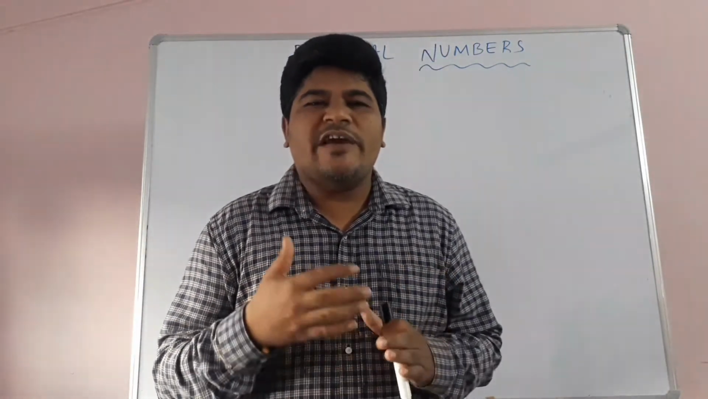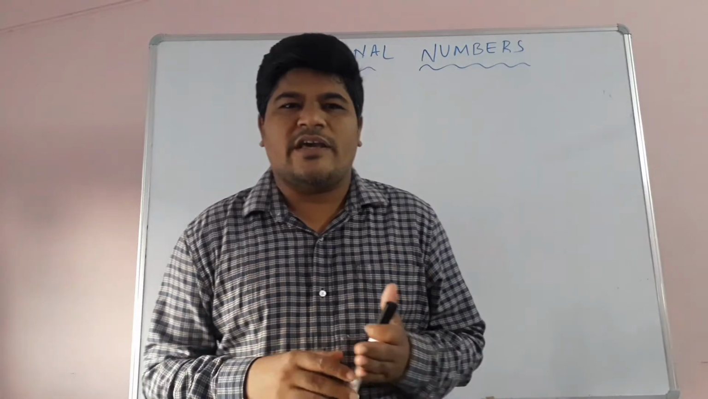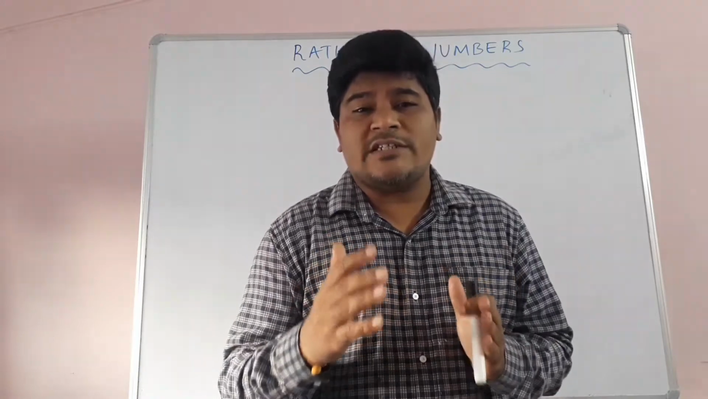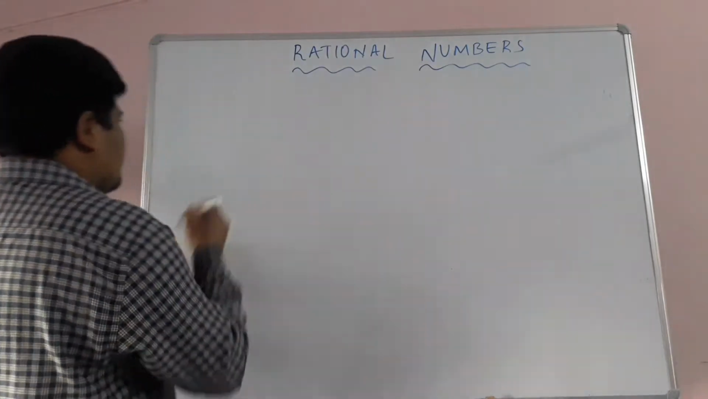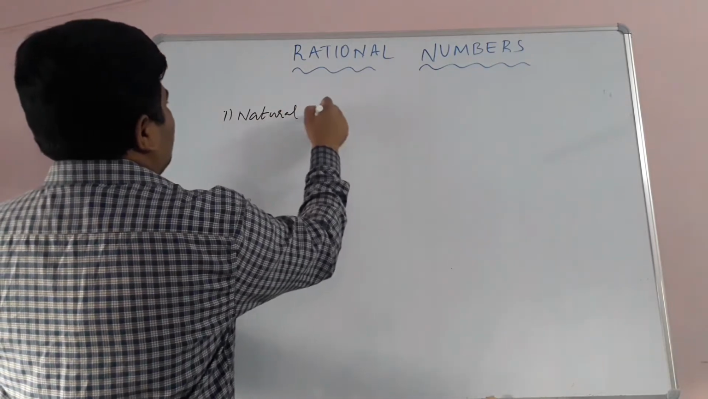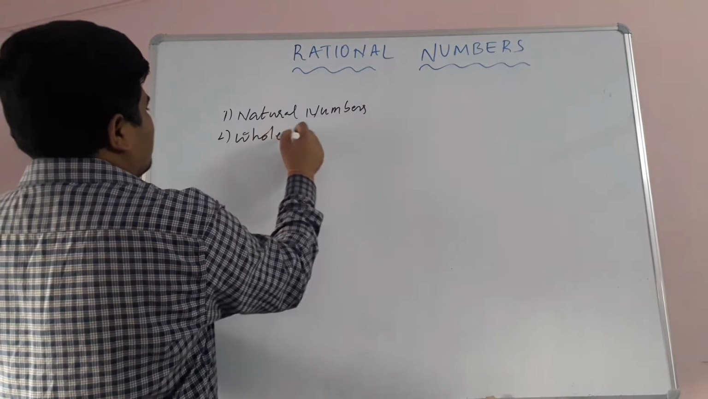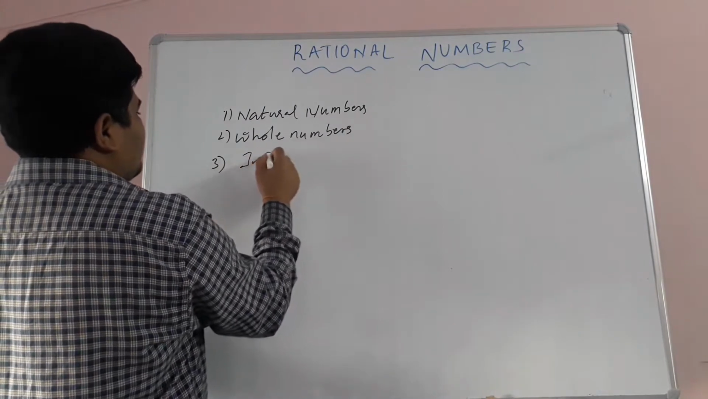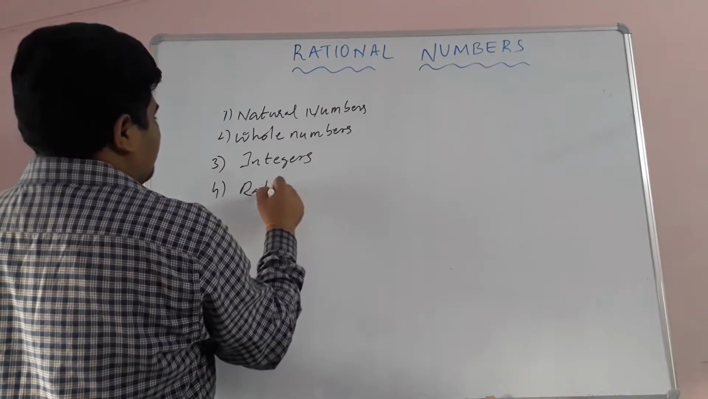So students, today we are going to learn about rational numbers. This is the first chapter in class 8. Okay. So children, what are the rational numbers? Before going to know about rational numbers, we need to know about other number sets. Those are natural numbers, whole numbers, and integers. Okay, integers, and then rational numbers.